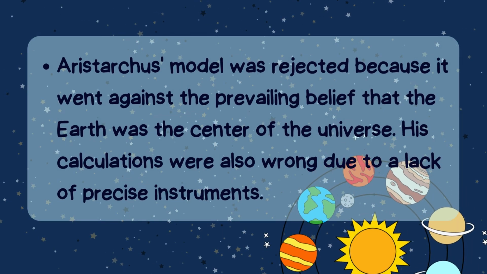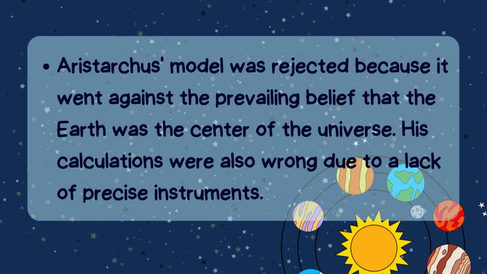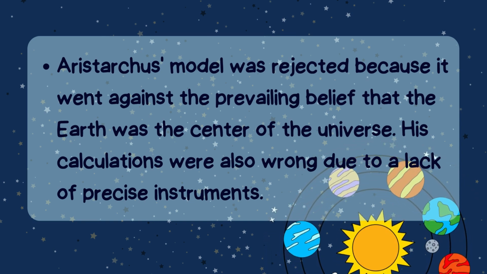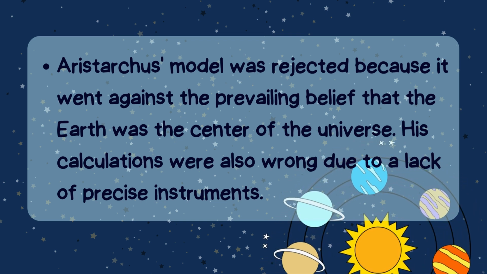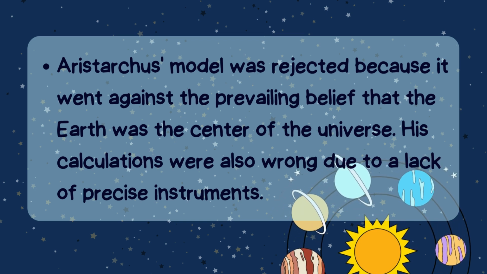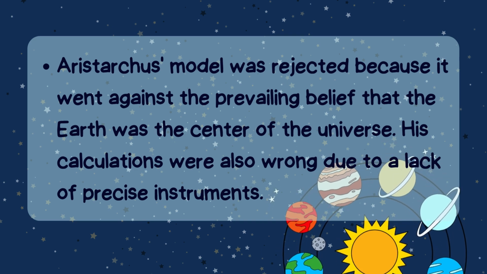Aristarchus' model was rejected because it went against the prevailing belief that the Earth was the center of the universe. His calculations were also wrong due to a lack of precise instruments.